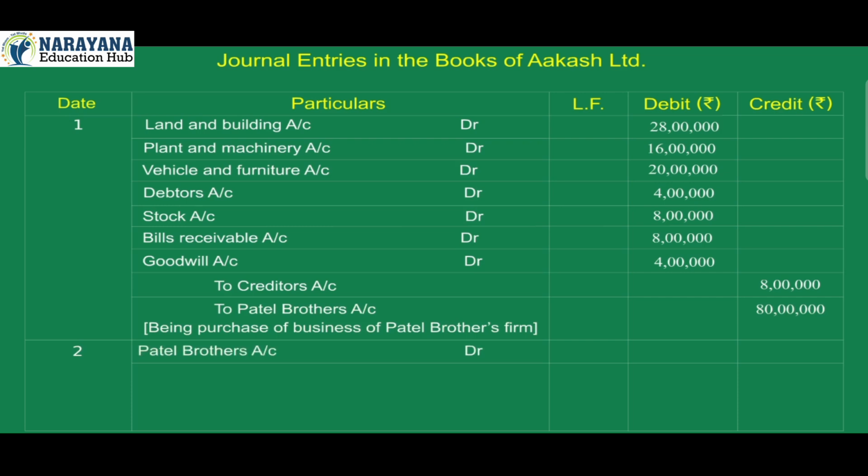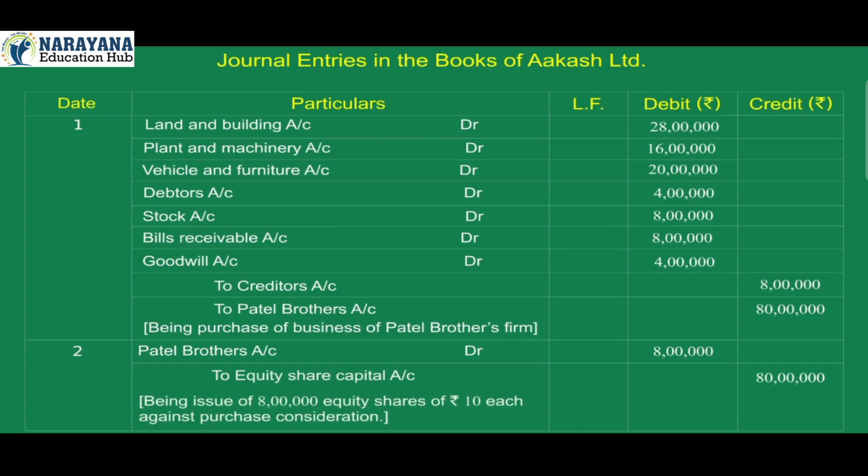2. Patel Brothers account debit 80 lakh, to equity share capital account credit 80 lakh. Being issue of 8 lakh equity shares of Rs 10 each against purchase consideration.